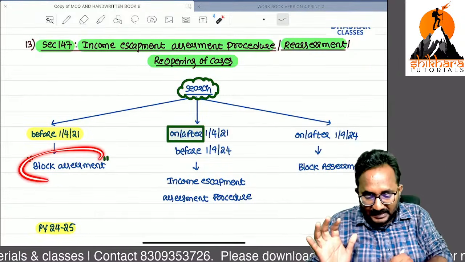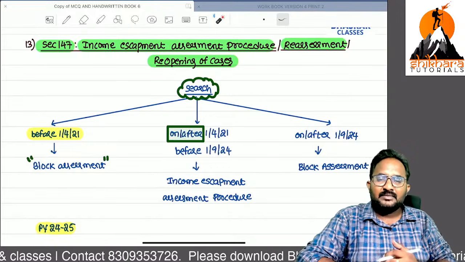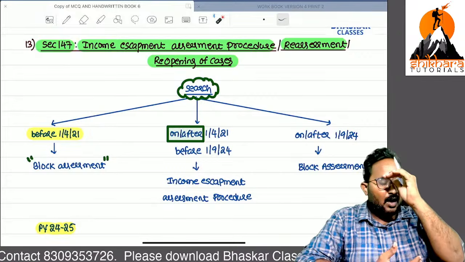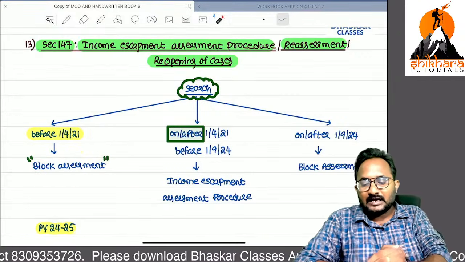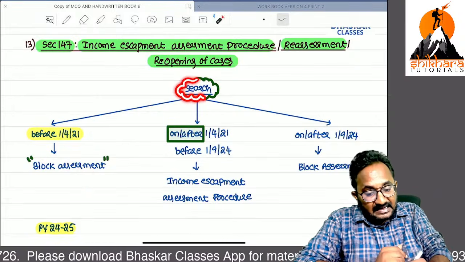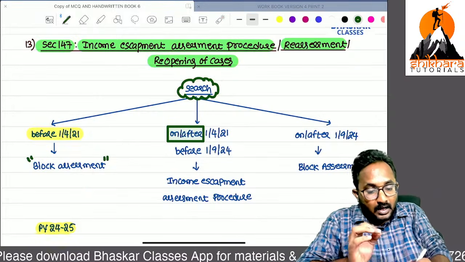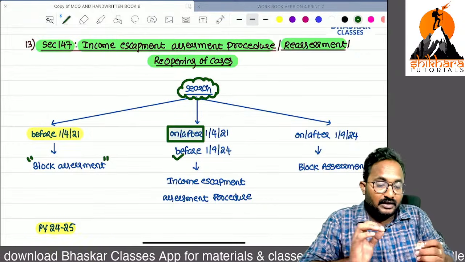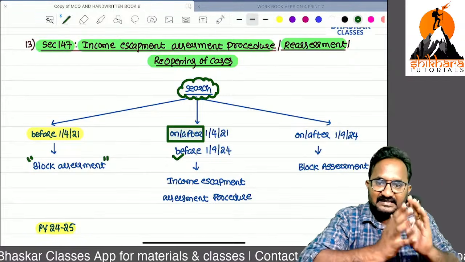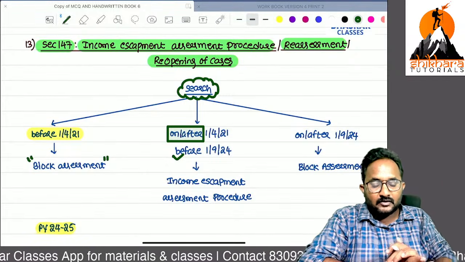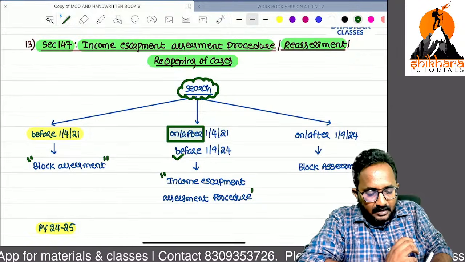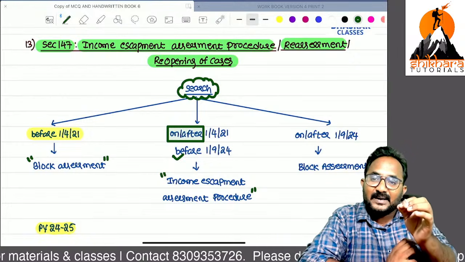But the objective of 147 income escapement assessment and block assessment is one and the same. So they abolished the block assessment. If a search was conducted on or after 1/4/2021 and before 1/9/2024, remember these dates, then for search cases also we conduct the income escapement assessment procedure only.